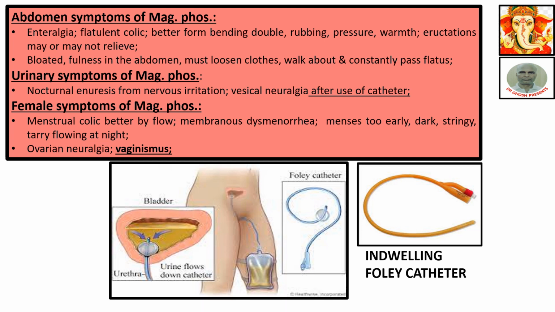Bloated. Fullness in the abdomen. Must loosen clothes, walk about and constantly pass flatus. Urinary symptoms of Phos. Nocturnal enuresis from nervous irritation. Nocturnal enuresis means passing of urine involuntarily in bed at night. Vesical neuralgia after use of catheter.